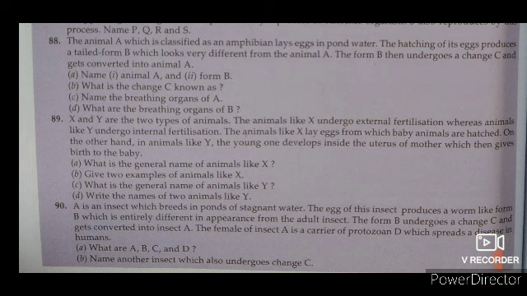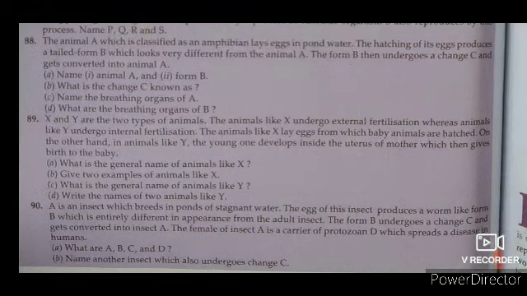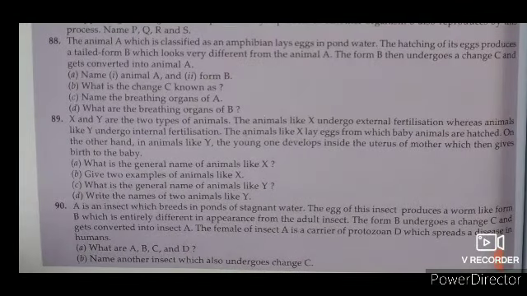On the other hand, in animals like Y, the young one develops inside the uterus of the mother, which then gives birth to the baby. So here is the question.